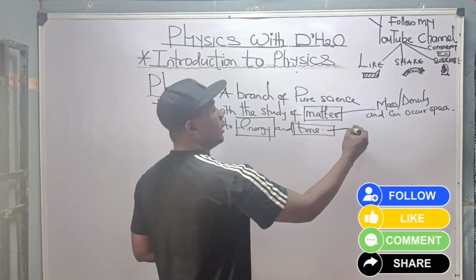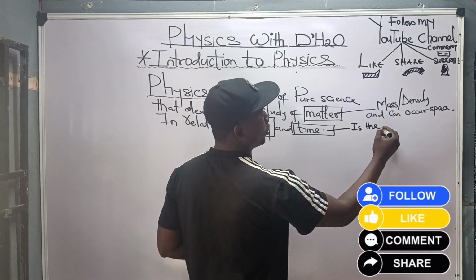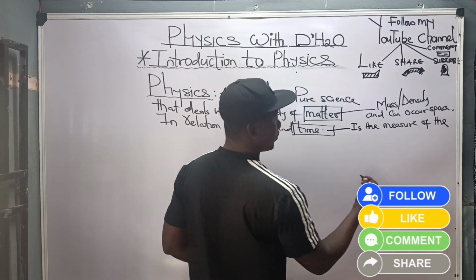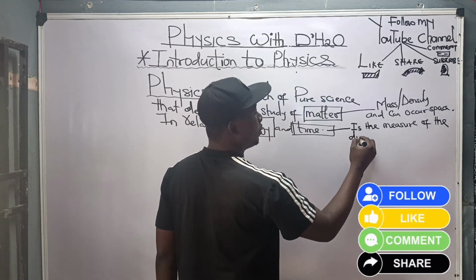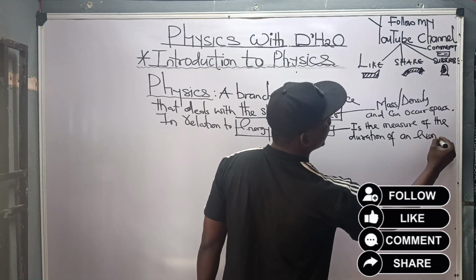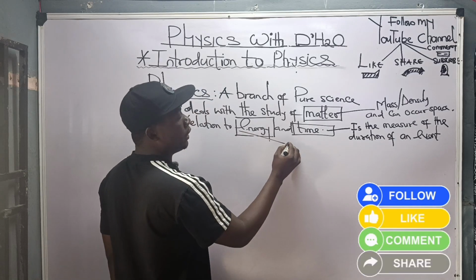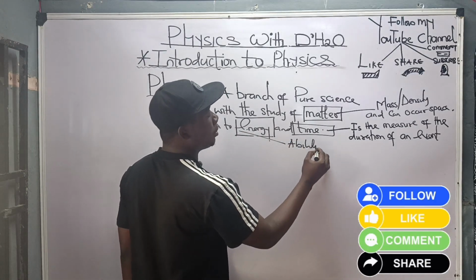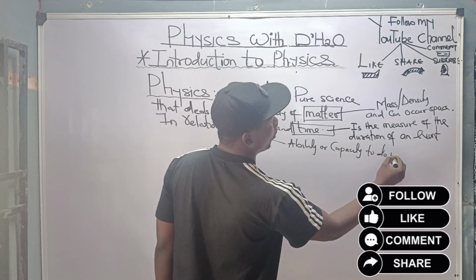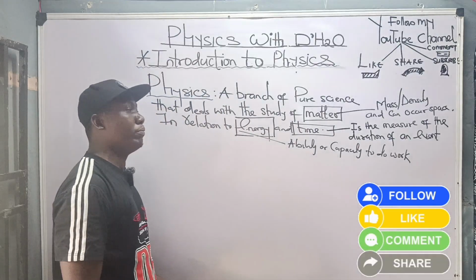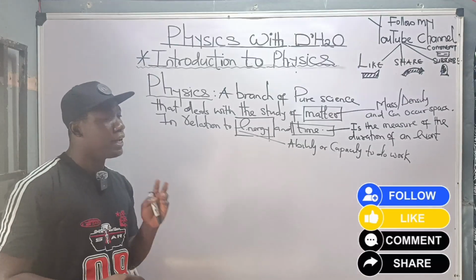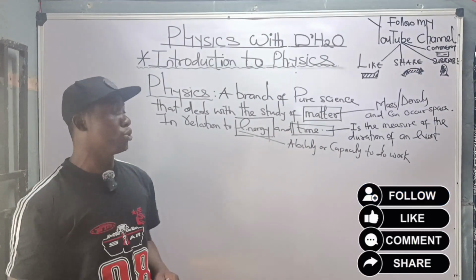Don't forget that time is the measure of the duration of an event. While your energy is the what? Ability or capacity to do work. Don't forget all of this. So, physics is a branch of pure science that deals with the study of matter in relation to energy and time. So, it studies matter and relates it to energy and time.